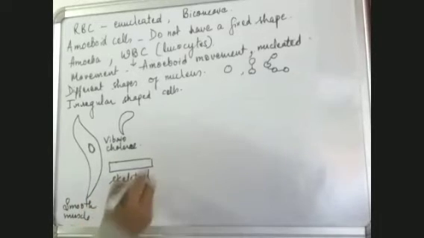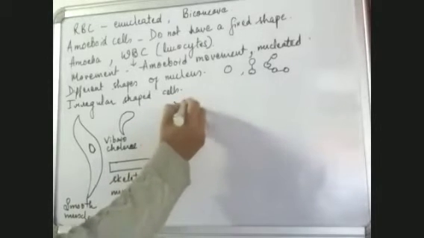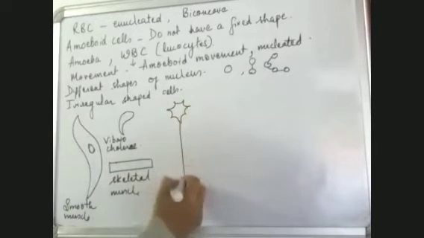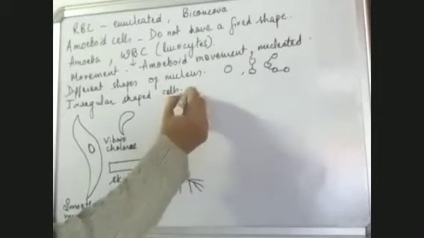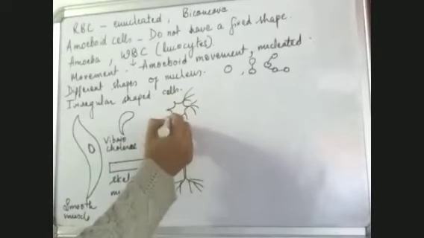Then there is the head, which has a number of elongations like this, and then a tail, and then further dendrites. These are dendrites here. So this is a neuron.